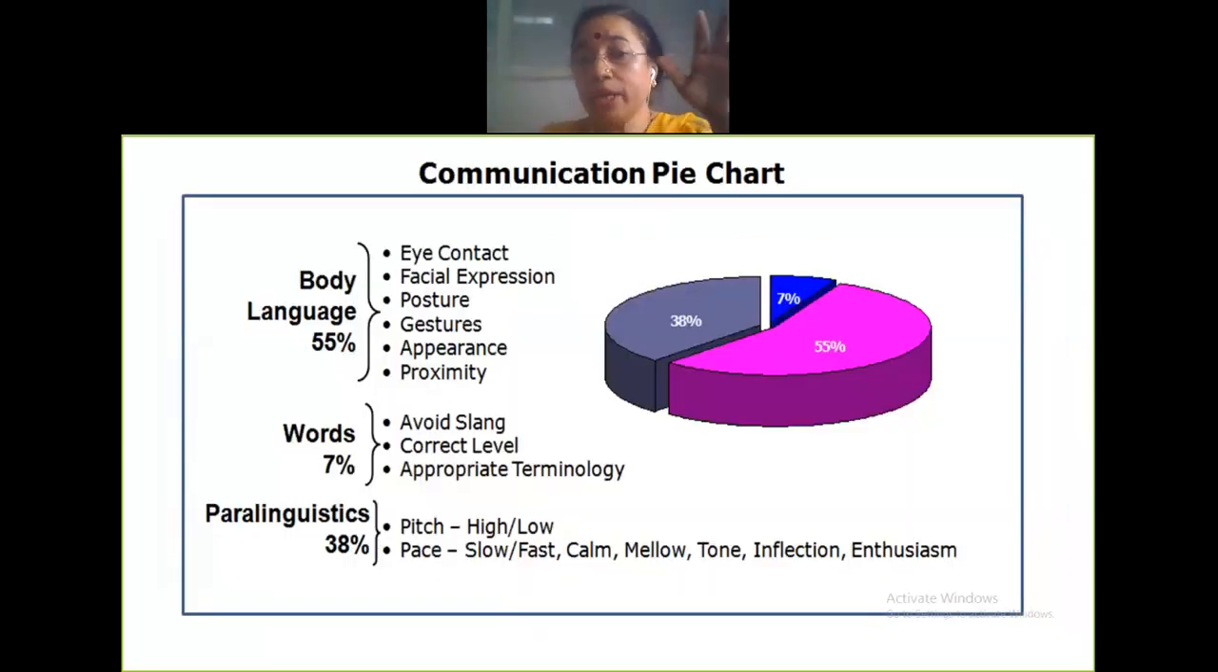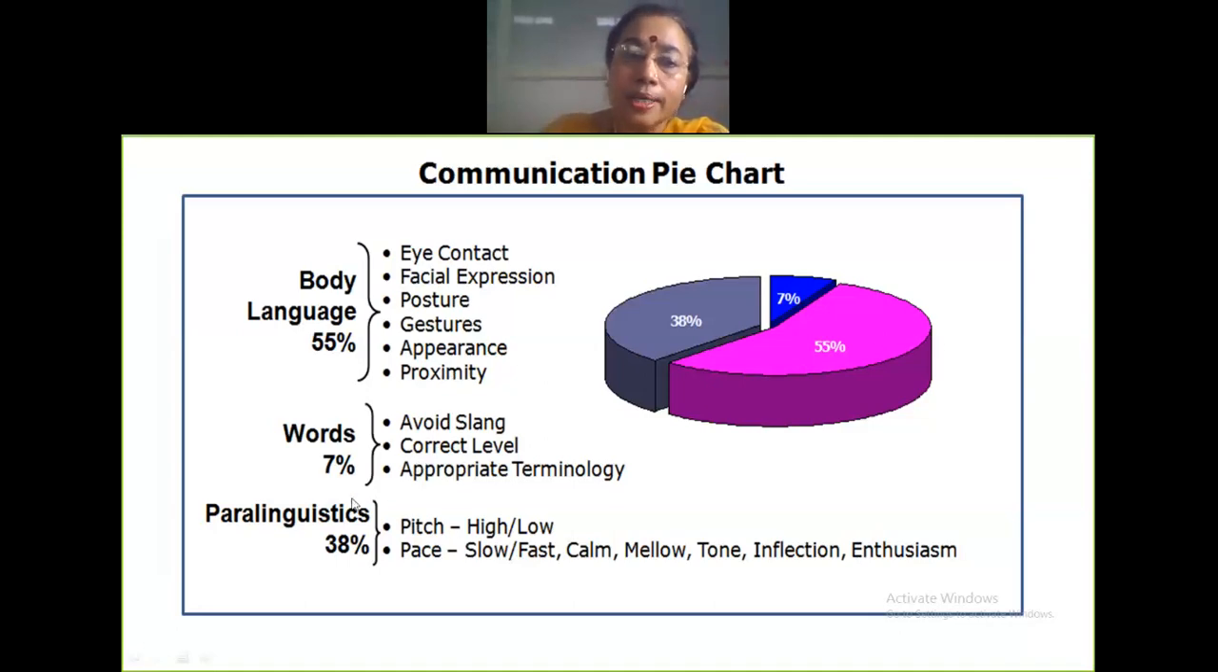So this is the communication pie chart. I remember explaining this in class once, but it was on the board, so I thought I'll use the PPT this time. Body language makes up 55%: your eye contact, your expressions, the way you stand, the gestures that you make, the way you look, and the proximity, how near or far you are when you're speaking. That goes to make 55%.